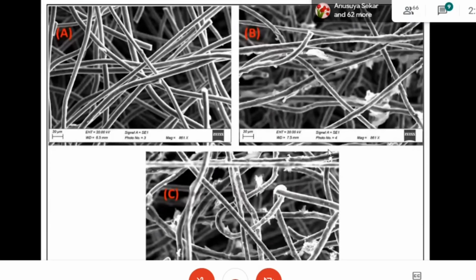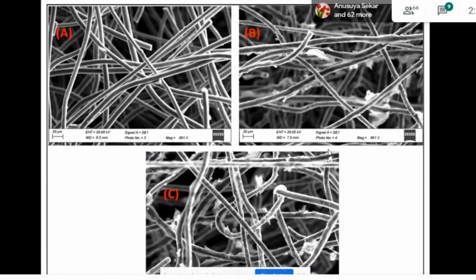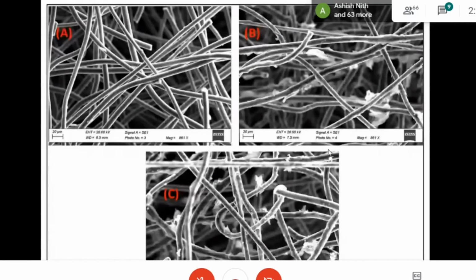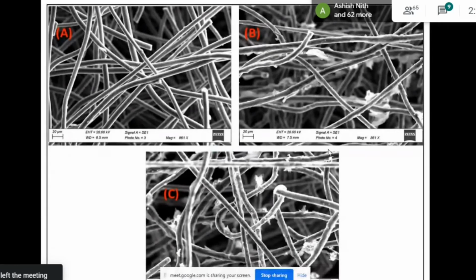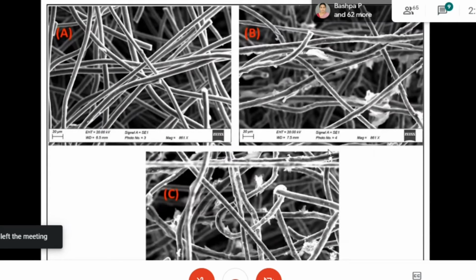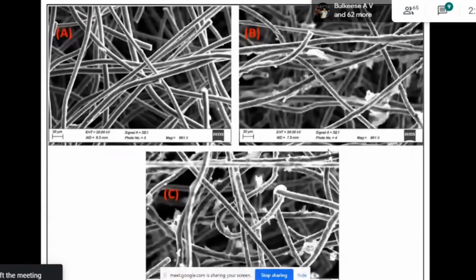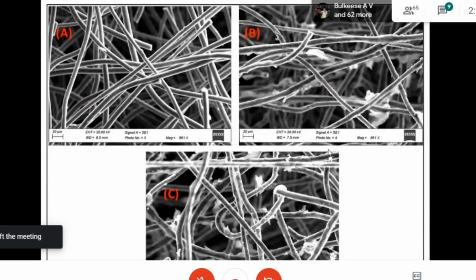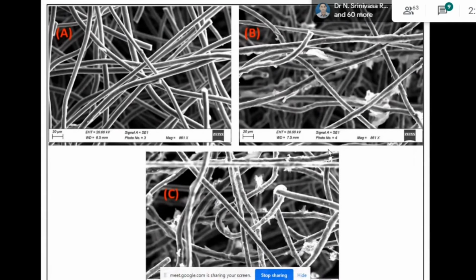We have calculated the particle diameter of this hollow tubular structure, which is 100 nanometer, and that will be 150 to 160 nanometer when we coat the conducting polymer by a simple chemical oxidative polymerization method. Next, the third one, graphene plus polythiophene. We introduce graphene in our composite to enhance the radar absorbing properties and the anti-static behavior of our material. Same thing, we found the diameter increases up to 200 to 250 nanometer.